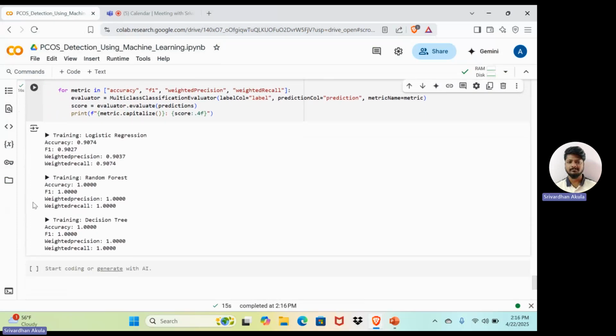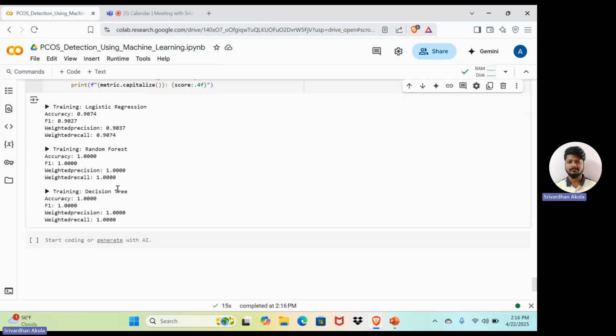Here we can see that we have compared all three models with each other. With random forest, we also get feature importance to understand which medical attributes are most influential.